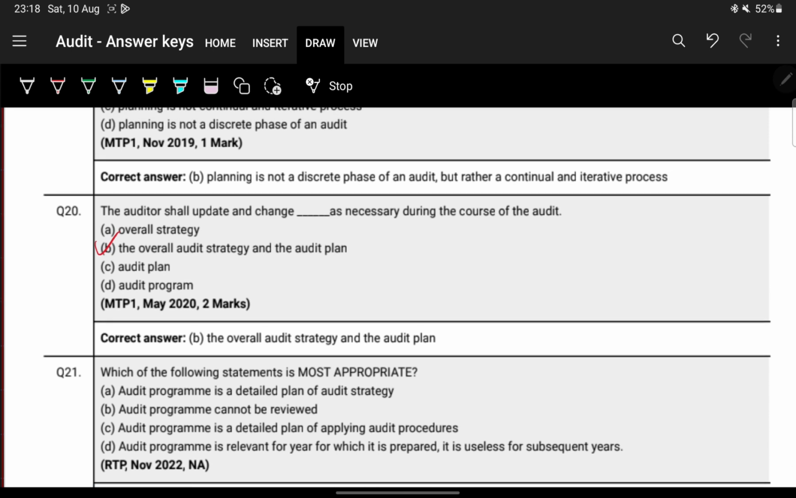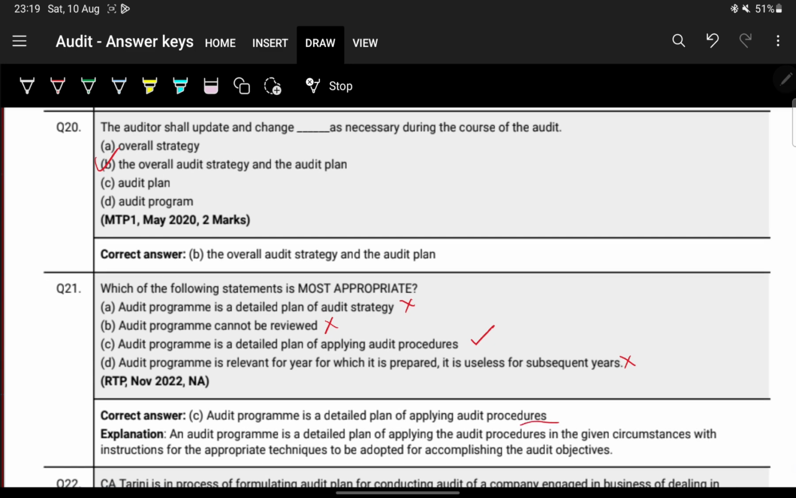Now question number 21. Which of the following statements is most appropriate? Audit program is a detailed plan of audit strategy. Questionable, we'll see. Cannot be reviewed. This is wrong, obviously it can be reviewed. Audit program is a detailed plan applying audit procedures. This seems correct. Audit program is relevant for the year it is prepared; it is useless for subsequent years. This is also wrong. I feel like C is the correct answer. Yes, audit program is a detailed plan of applying audit procedures.